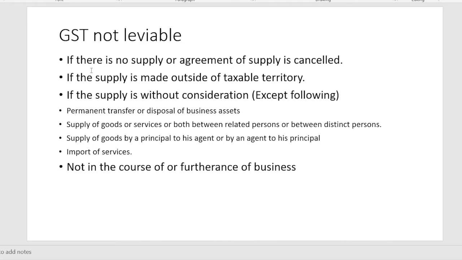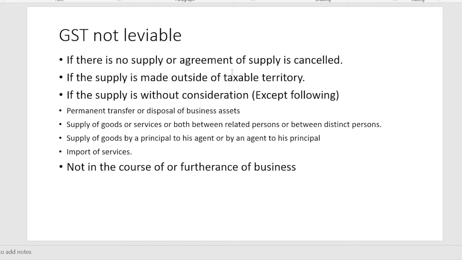Now GST will not be levied if there is no supply or the agreement of supply is cancelled. So if supply does not exist, that means if it doesn't come under the definition of supply, and if any goods are transferred, say for example the father has gifted the property to the son, then such transfer will not fall in the definition of supply, and in such case GST will not be levied.